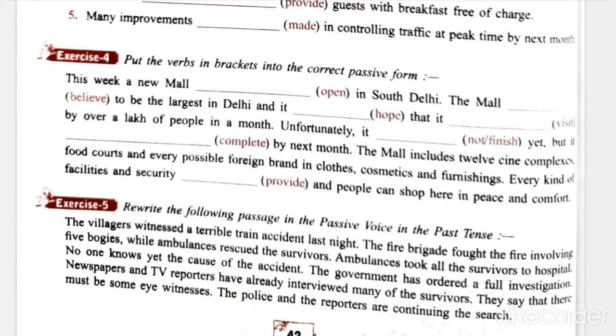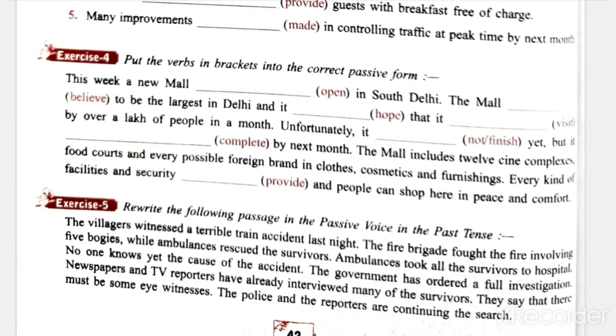Okay, अभी खुला नहीं है. पूरा सेंटेंस पूरा पैराग्राफ रीड करेंगे तो पता चलेगा. This week a new mall will be opened in South Delhi. Will be opened. Okay. The mall is believed to be the largest in Delhi, and it is hoped.